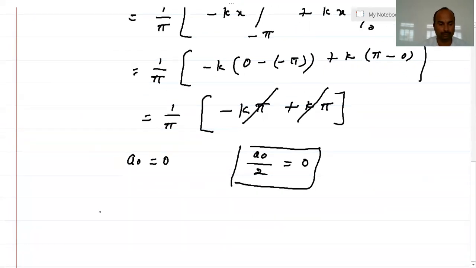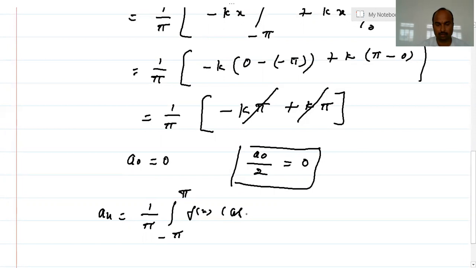Next, an. So an is 1 by pi, integral from minus pi to pi of f of x cos nx dx.